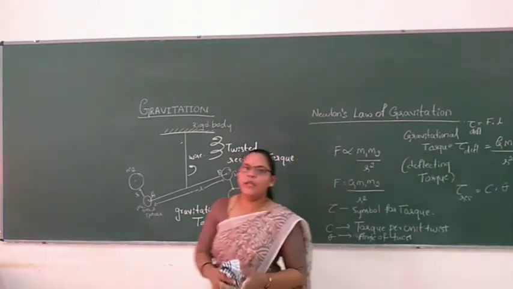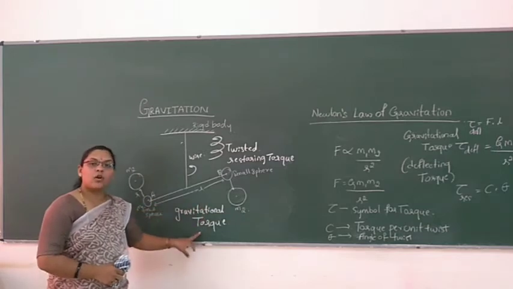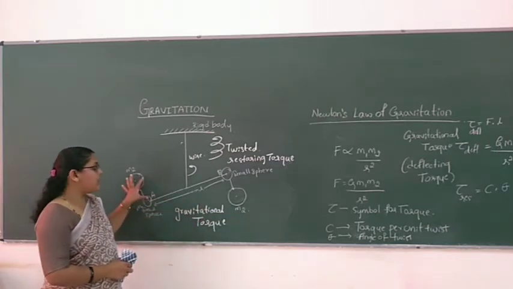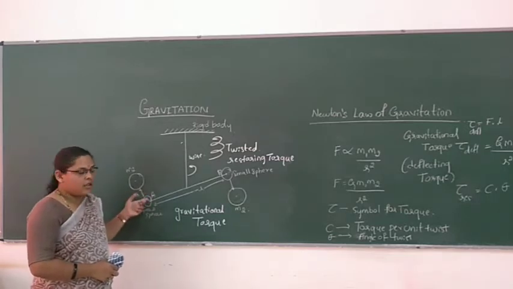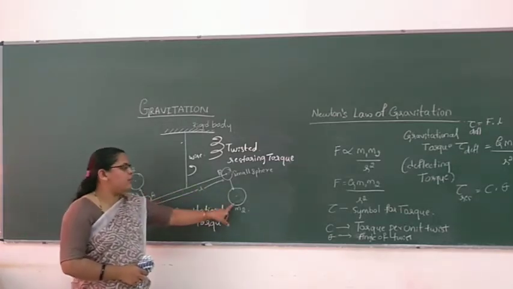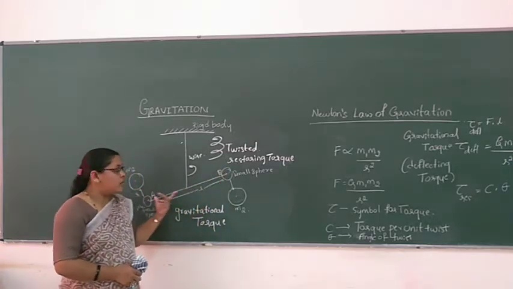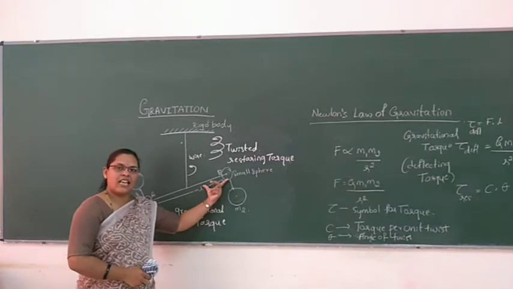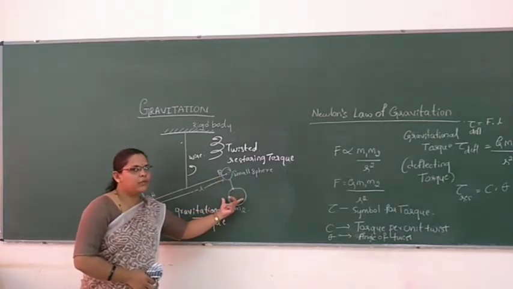Now let me once again repeat here. The gravitational torque is developed because of the gravitational force taking place between the two bodies here. M1 will be the smaller sphere and M2 will be the bigger sphere. On both ends of the bar, two smaller spheres of mass M1 are attached, and very near to each small sphere, a big sphere of mass M2 will be attached.